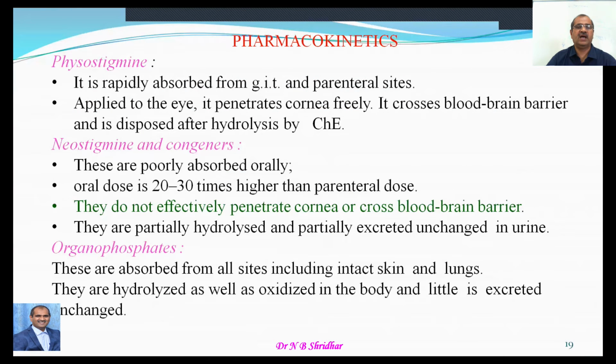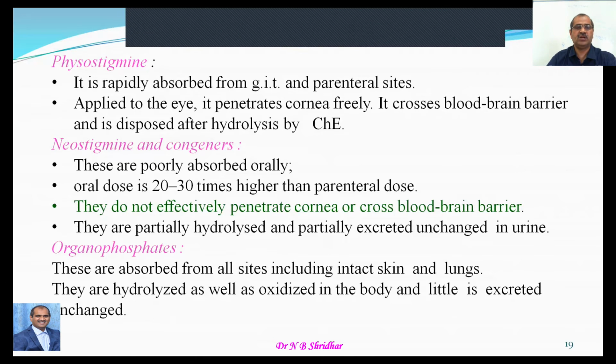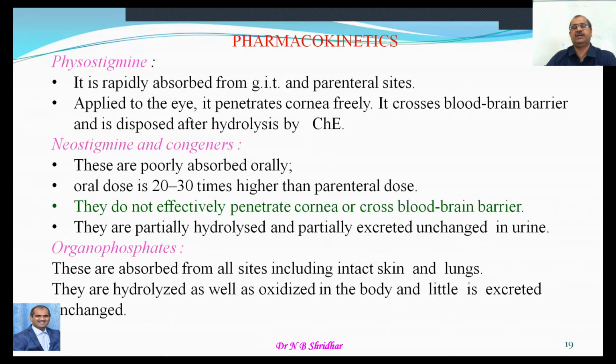Coming to the pharmacokinetics of these agents, I am going to explain it very simply in one or two words, otherwise if you read Goodman and Gilman you will get a huge explanation. For an undergraduate, you have to know in one or two lines that physostigmine is absorbed rapidly from the GI tract and parenteral sites, and when applied to the eye it penetrates the cornea freely. Then it crosses the blood-brain barrier and is disposed of after hydrolysis by cholinesterase. That's one of the important points.